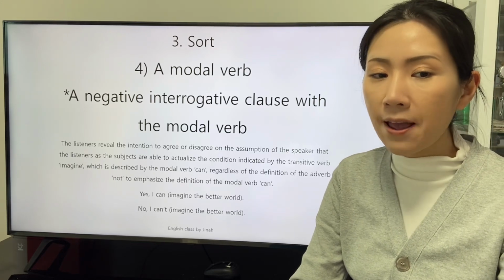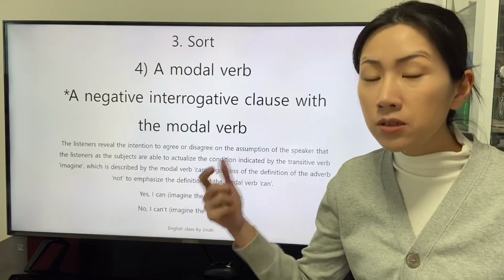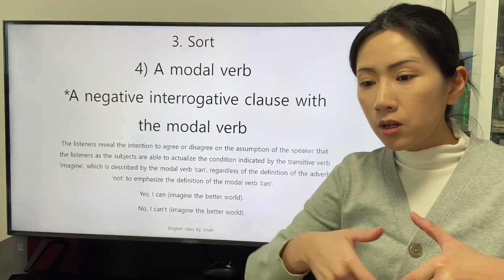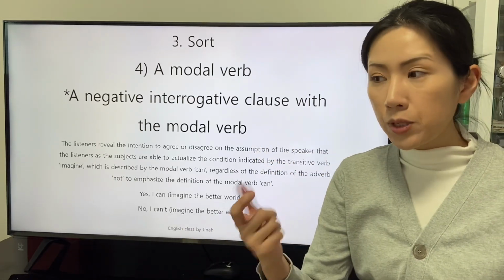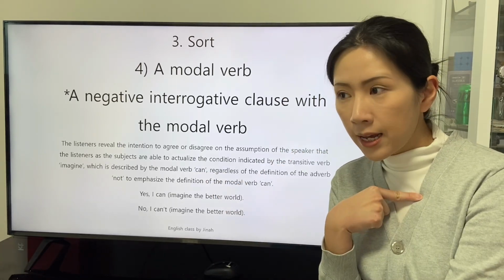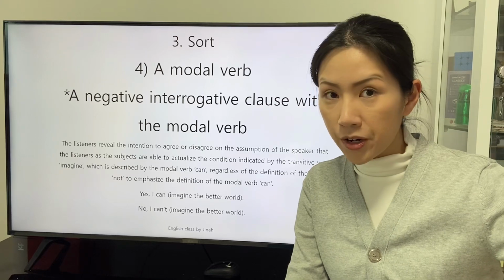To emphasize the definition of the modal verb can, we can figure out that the responses yes or no clarify the accordance between the assumption of the listeners and the assumption of the speaker.